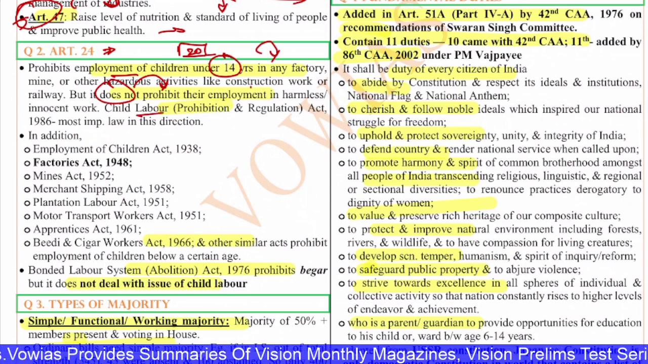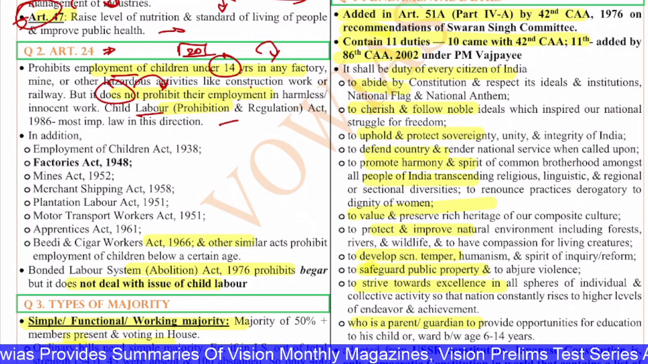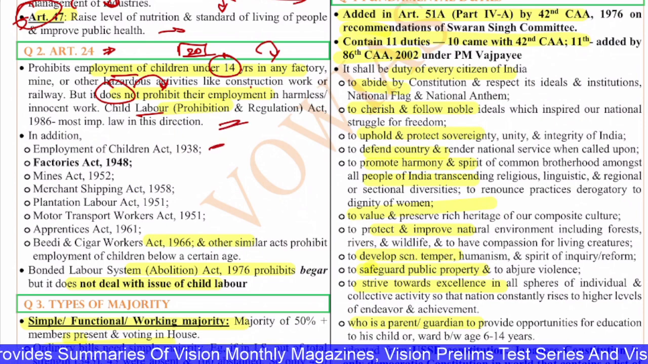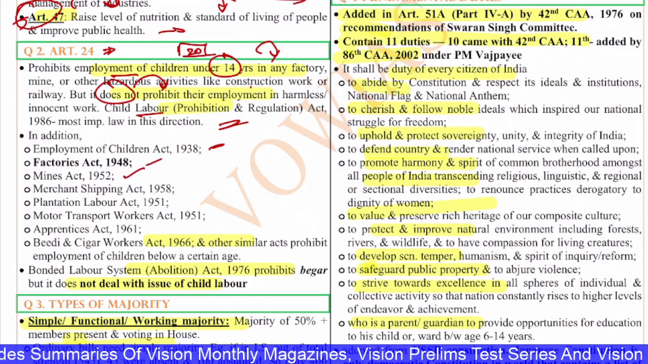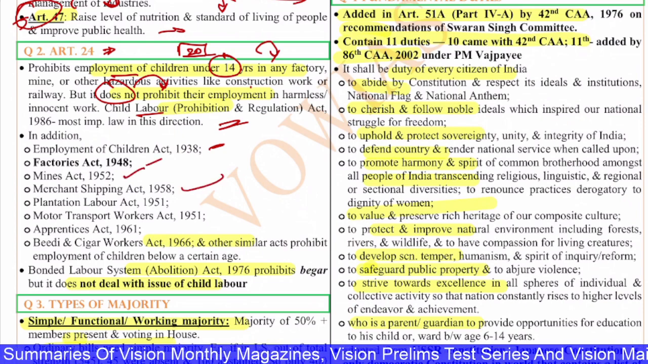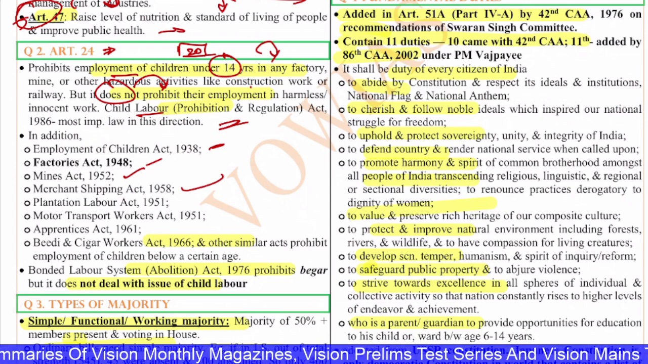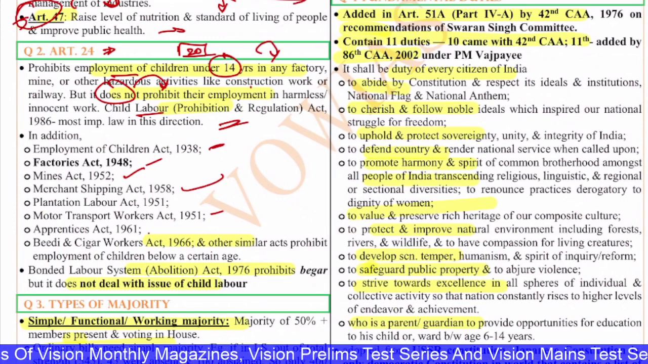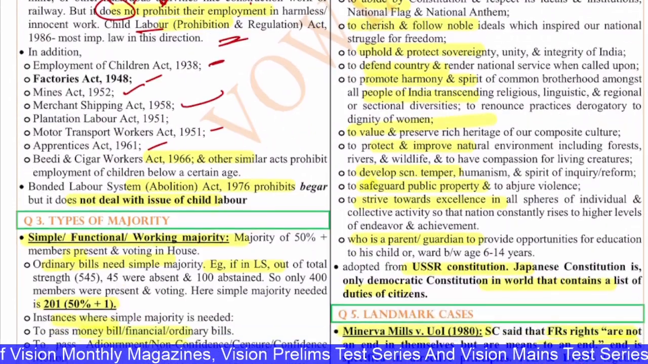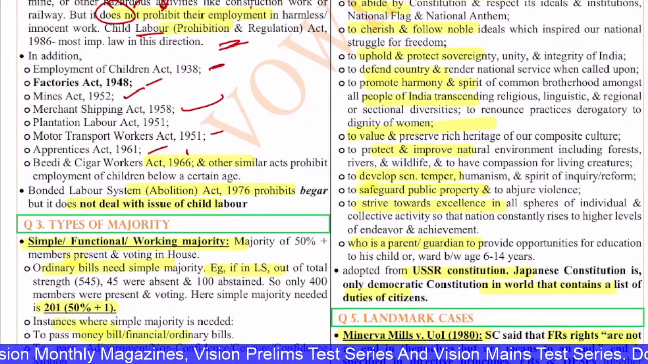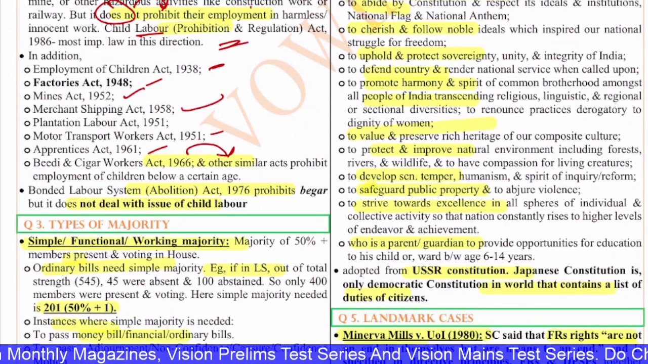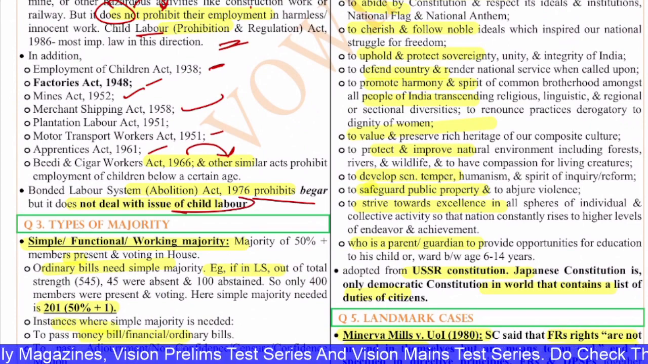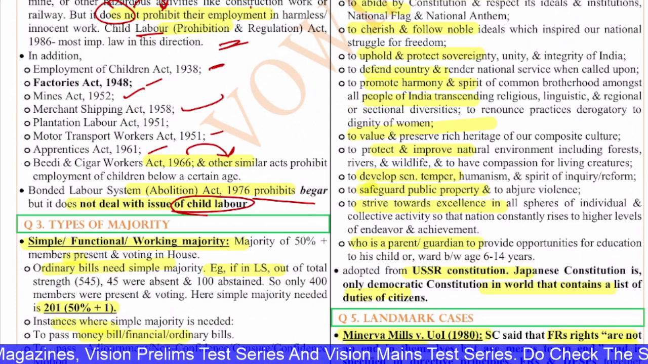The Child Labour Act of 1986 is the most important law in this direction. In addition to that, we also have the Employment of Children Act 1938, Factories Act of 48, Mines Act 52, Merchant Shipping Act 58, the Plantation Labour Act of 51, the Motor Transport Workers Act 51, the Apprentices Act 61, Beedi and Cigar Workers Act 66, and other similar acts which prohibit employment of children below a certain age. The Bonded Labour System Act of 76 prohibits begar, but it does not deal with the issue of child labour. So these are the things about child labour.